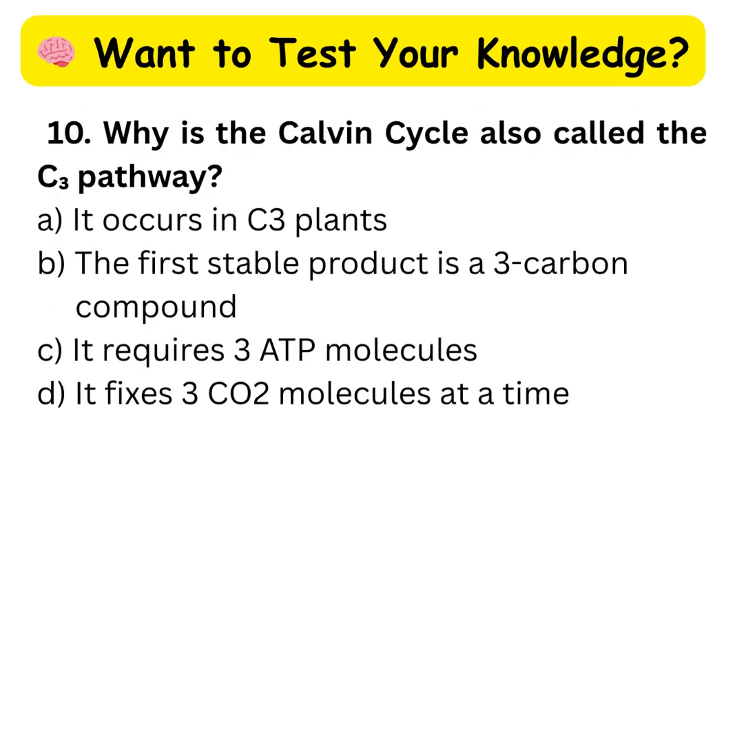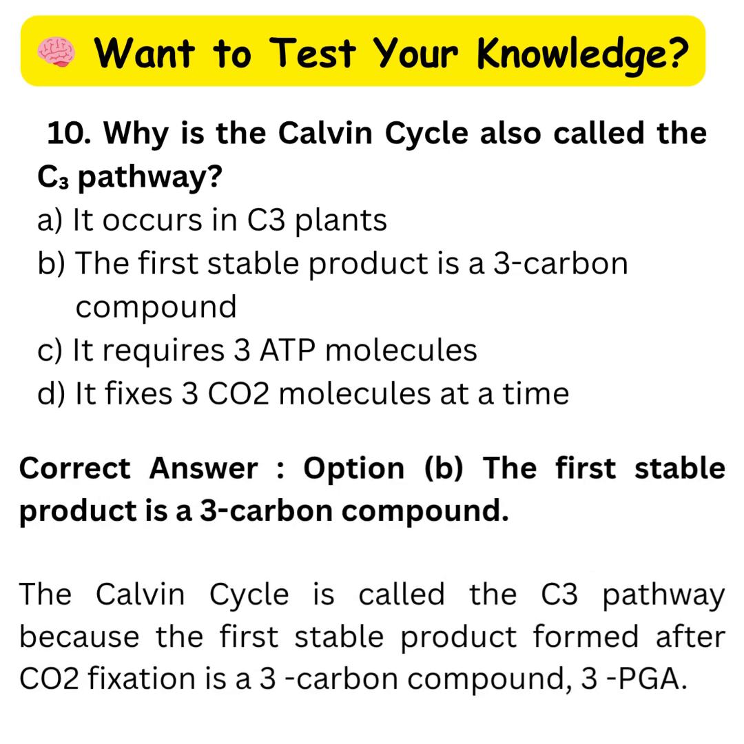Question number 10. Why is the Calvin cycle also called the C3 pathway? A. It occurs in C3 plants. B. The first stable product is a 3-carbon compound. C. It requires 3 ATP molecules. D. It fixes 3 CO2 molecules at a time. Correct answer: option B, the first stable product is a 3-carbon compound. The Calvin cycle is called the C3 pathway because the first stable product formed after CO2 fixation is a 3-carbon compound, 3-PGA.